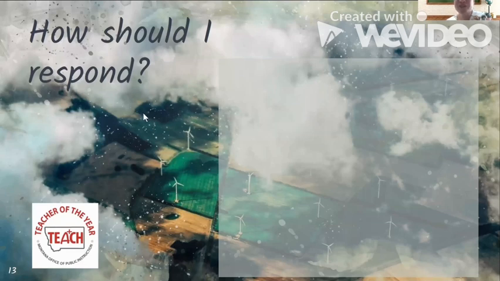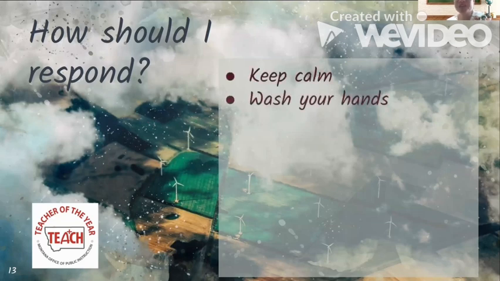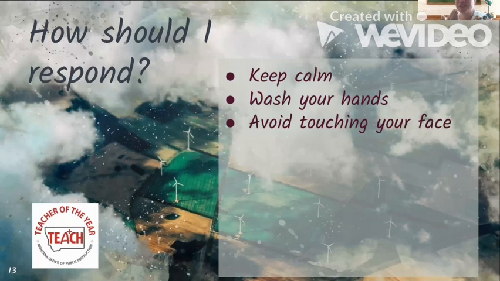So our last question here, how should we respond? What should we do? The first thing we should do is keep calm and make sure that you're washing your hands often. Probably at least 6 times a day is how often you should be washing your hands. Also avoid touching your face, because that's how we can get infected, if we have it on our hands and we touch our mouth or our nose. Also, we need to be doing social distancing so that we're staying away from people who might have it. And if we have it and don't know, we could infect somebody else.